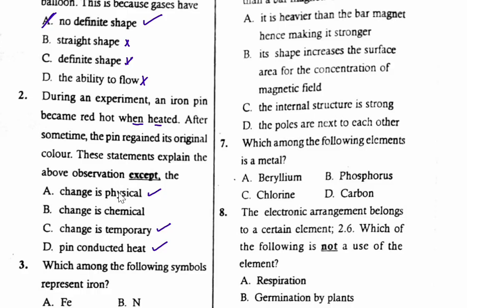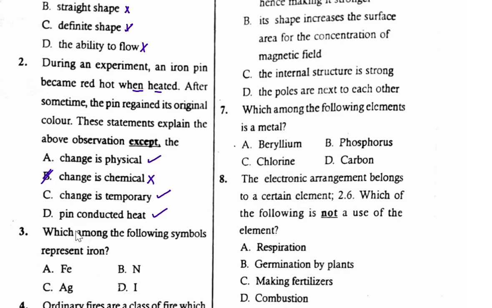So the one which is not the correct observation is the change is chemical. This is not a chemical change, because in a chemical change, we know that new substances are formed, and therefore this is not a chemical change. For part 2, question number 2, the correct answer is B. Continue to question number 3.